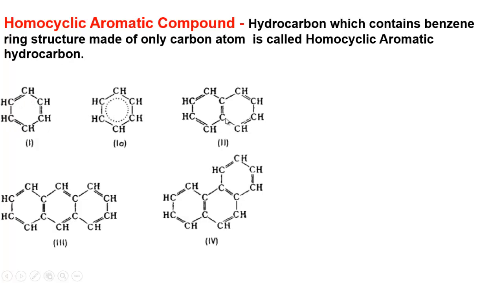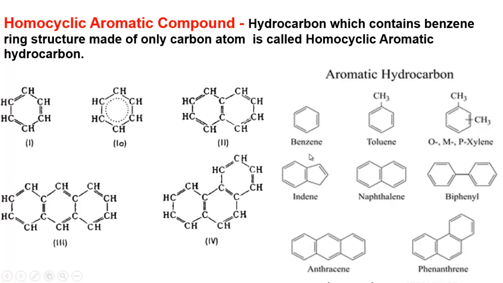This is known as naphthalene. This is the structure of naphthalene. This is the structure of anthracene. This is phenanthrene. So follow here, all of their ring structures or benzene structures are formed only by carbon atoms. Here are given benzene and toluene. Follow here, this is a benzene derivative. In toluene, from benzene one hydrogen atom is replaced by this group. So this is the branch, isn't it? So here this portion is known as phenyl. You will learn this in the next lectures.